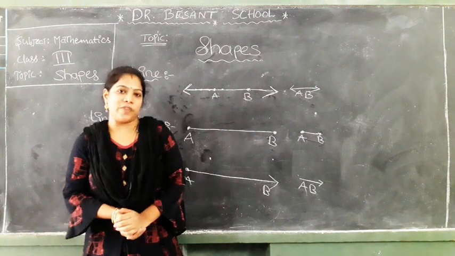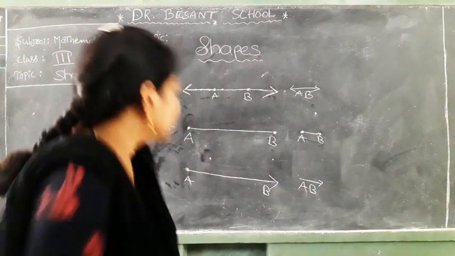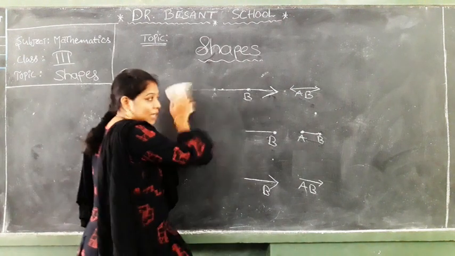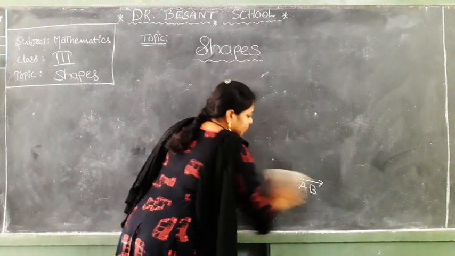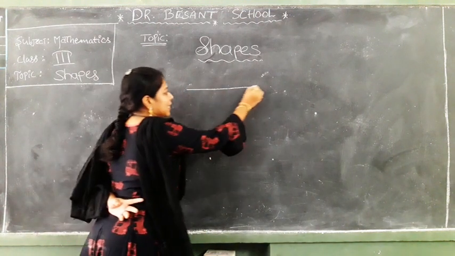Okay. Now, after this topic, what topic did we learn in the previous class? Yeah, good. Types of lines. We learned so many types of lines. Okay, once recall all the types of lines. I am drawing the lines. You have to observe and say which types of lines those are. Okay? First one. See, I am drawing the lines.